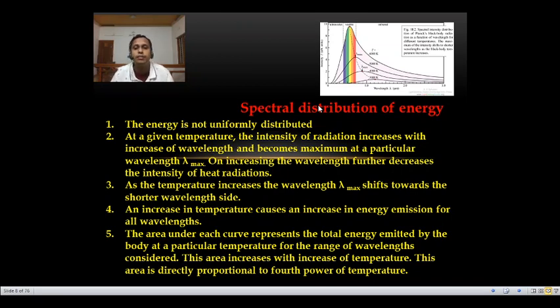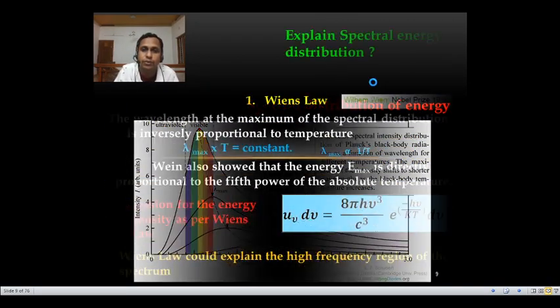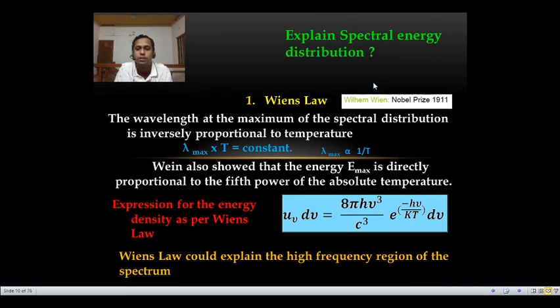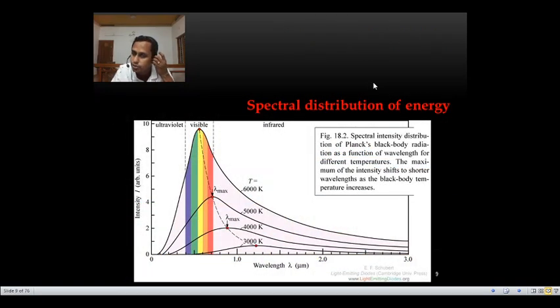The fourth one is that increasing temperature causes an increase in energy emission at all wavelengths. It's very clear from this graph. Then the area under the curve represents the total energy radiated from the black body. This area increases with increasing temperature, and this area is proportional to the fourth power of the temperature, which we will discuss later. So this is the spectral distribution, or energy distribution, of a black body.